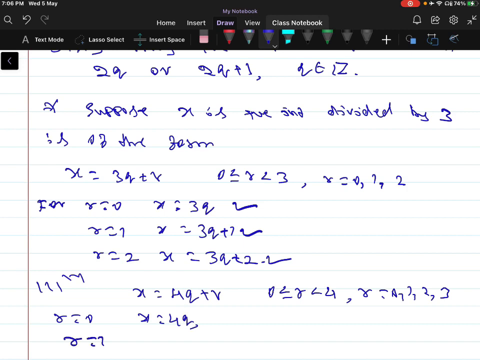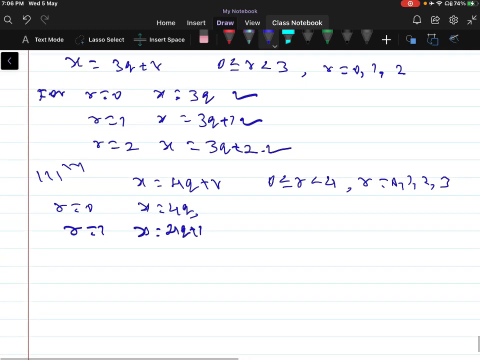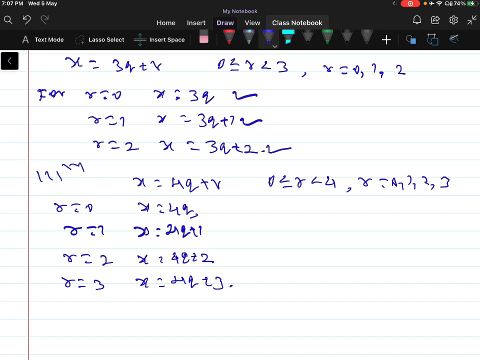For r is equal to 1, x is equal to 4q plus 1. For r is equal to 2, x is equal to 4q plus 2. For r is equal to 3, x is equal to 4q plus 3. Therefore, any positive integer is of the form 4q, 4q plus 1, 4q plus 2 and 4q plus 3.